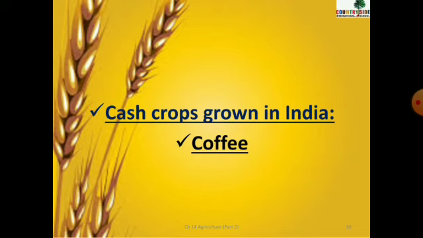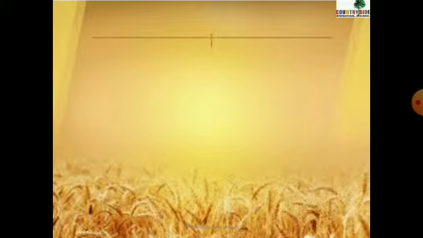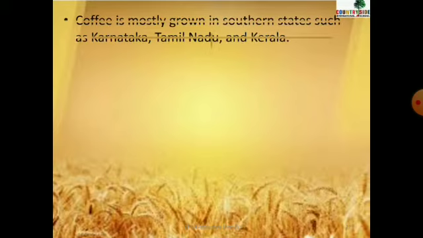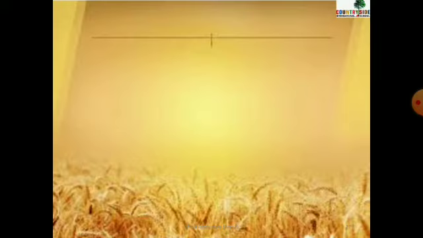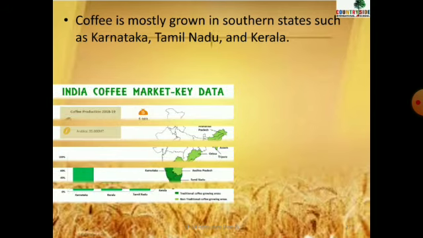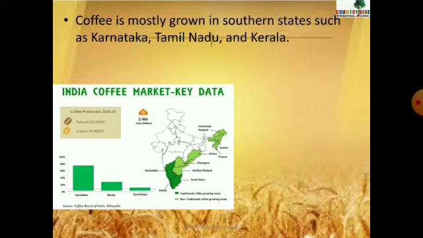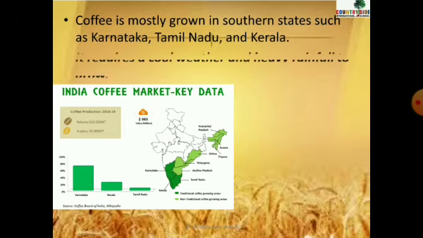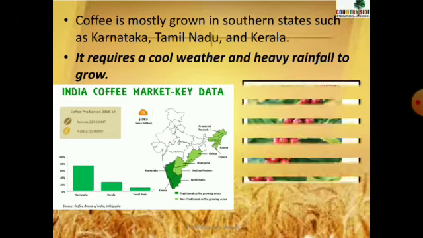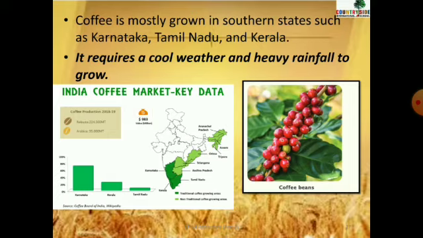Next cash crop grown in India is coffee. We all know about coffee, right? We drink coffee, but coffee is mainly grown in the southern states such as Karnataka, Tamil Nadu, and Kerala. You can see Karnataka has the highest production of coffee, then Kerala and Tamil Nadu. So these are the three main states which mostly grow coffee. It requires cool weather and heavy rainfall to grow. That's why the lower southern states have a good amount of rainfall.